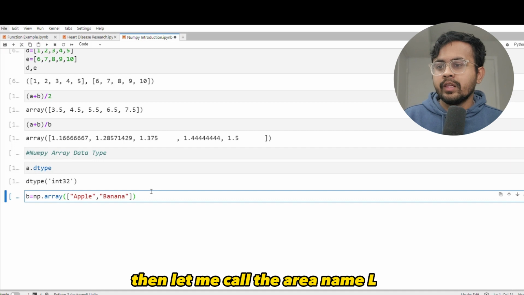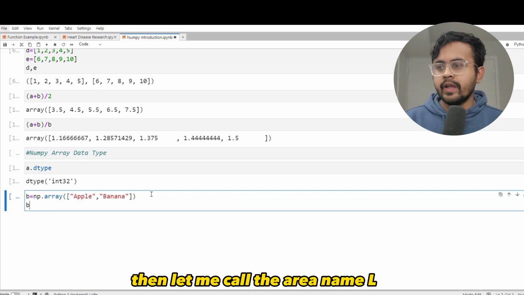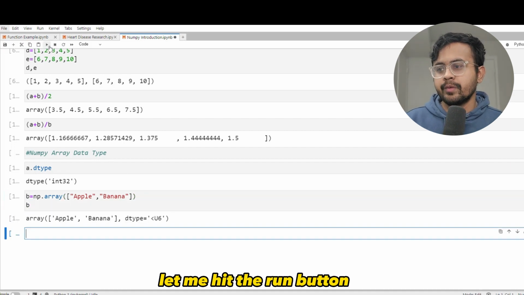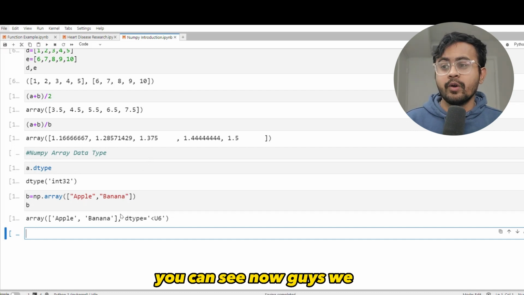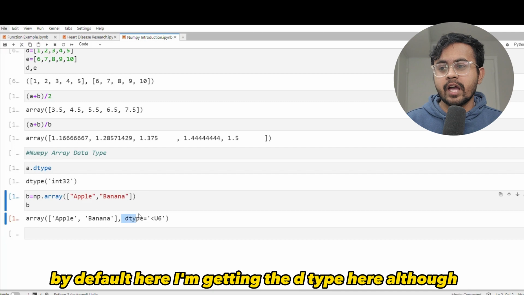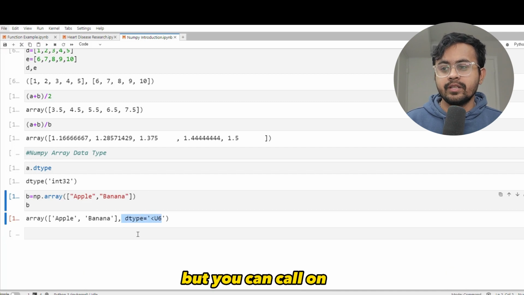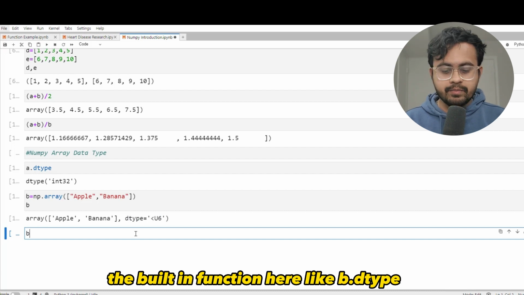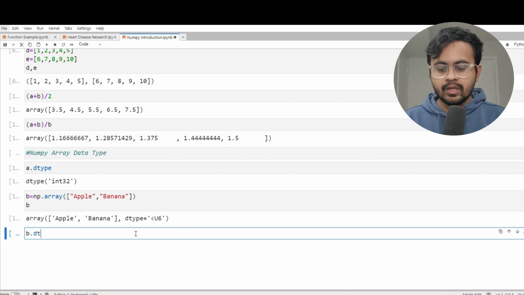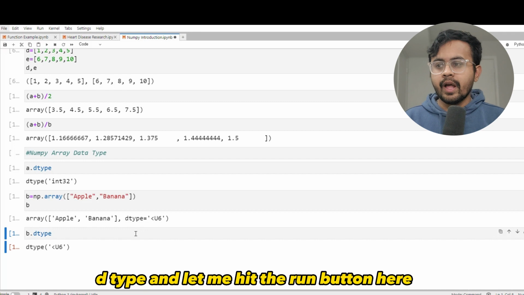Then let me call the array name and let me hit the run button. Awesome. Here we got the output. Now guys, by default here I'm getting the dtype, but you can call the built-in function here like b dot dtype, and let me hit the run button here.